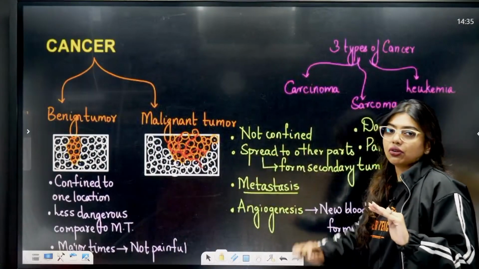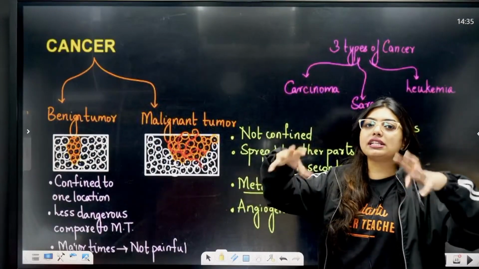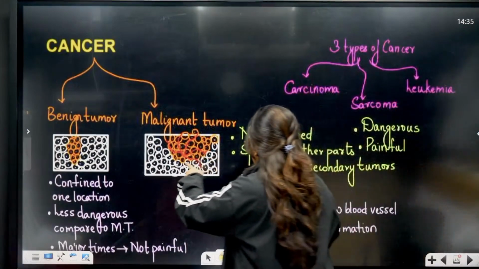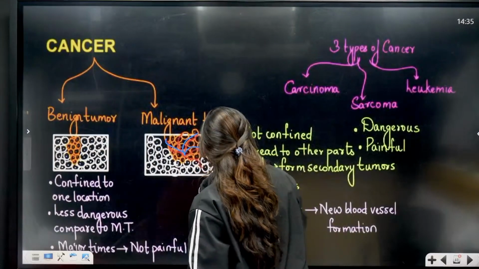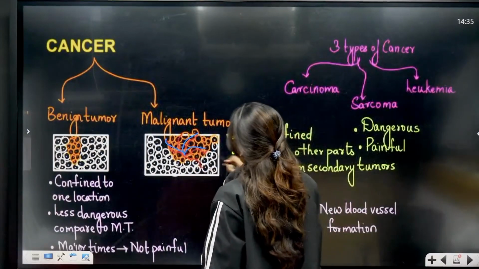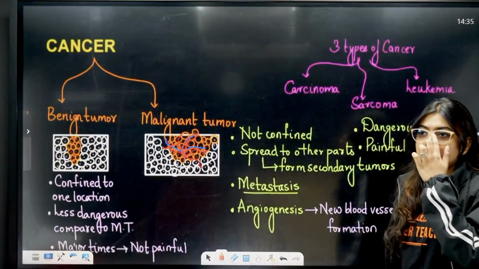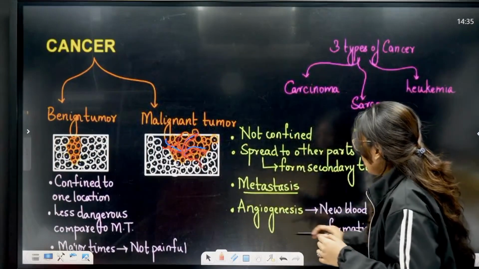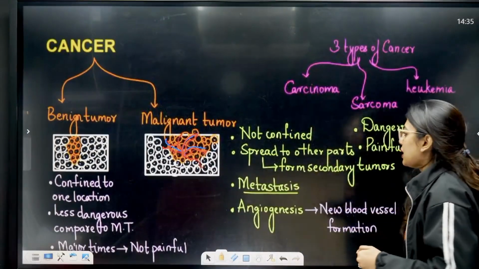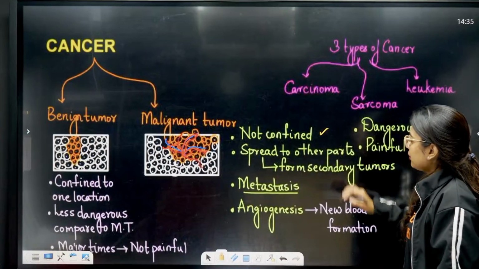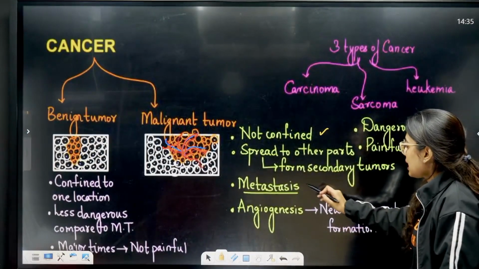But look at this fellow, malignant tumor. It is growing over the normal cells also. At the same time, it is also getting blood supply. Can you see? It's getting some blood vessels also around them. So it will keep growing. Blood vessels also are there. Supply is happening. So that is called angiogenesis. That means where they make the new blood vessels. Okay, these are not confined, they spread to other parts and form the secondary tumors.